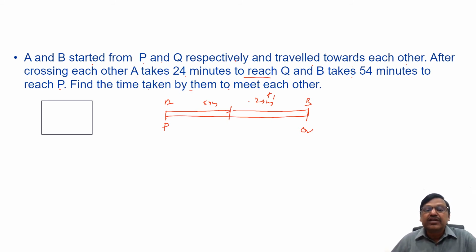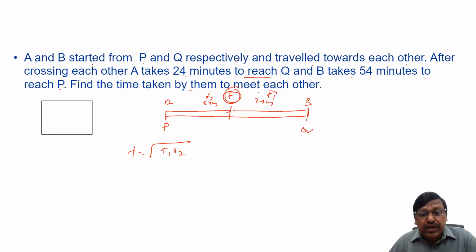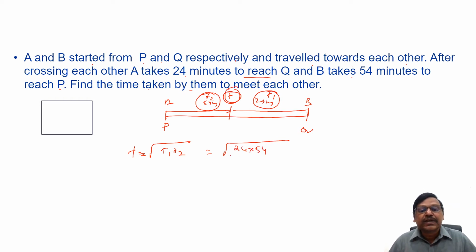So this is T1, this is T2. I have to find T. What is the relation we discussed? T is equal to the square root of T1 times T2. The time to meet will be T. The times taken to reach the destinations after meeting are 24 and 54, so T is equal to the square root of T1 and T2, right? So now if I substitute here, square root of 24 and 54,